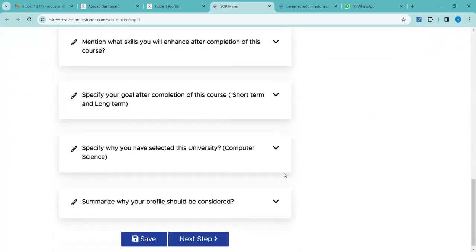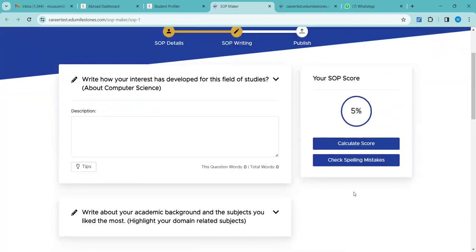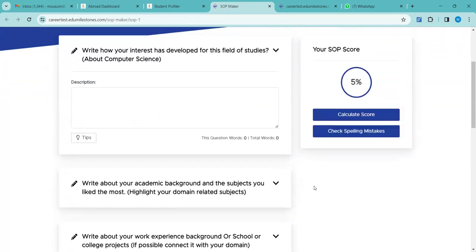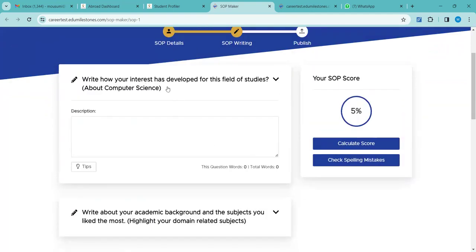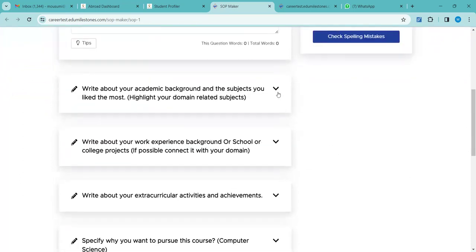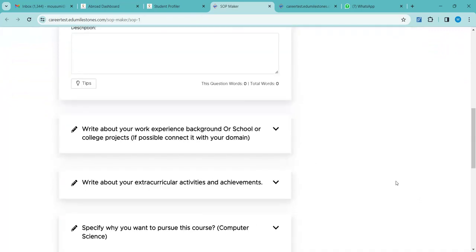So see, don't get confused. This SOP should not be in the question answer format. This is a tool actually. These are the guidelines that the student needs to follow. That's why we have designed it in such a way that it is in a question format, so that the student can answer this. So these are the informations that the student needs to furnish in the SOP. Okay, these are the guidelines you can say.